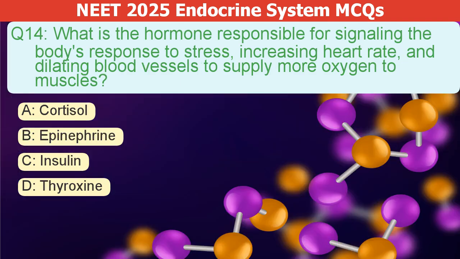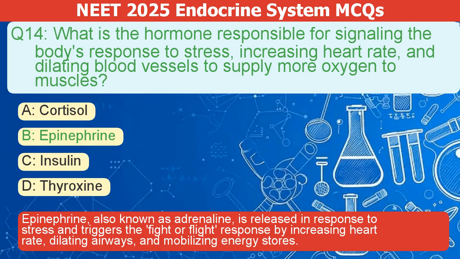What is the hormone responsible for signaling the body's response to stress, increasing heart rate, and dilating blood vessels to supply more oxygen to muscles? A. Cortisol. B. Epinephrine. C. Insulin. D. Thyroxine. The correct answer is B. Epinephrine, also known as adrenaline, is released in response to stress and triggers the fight-or-flight response by increasing heart rate, dilating airways, and mobilizing energy stores.